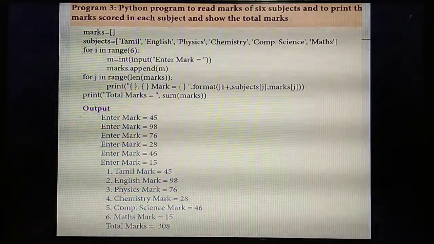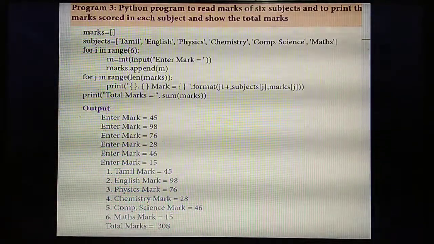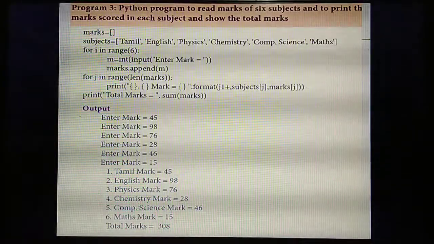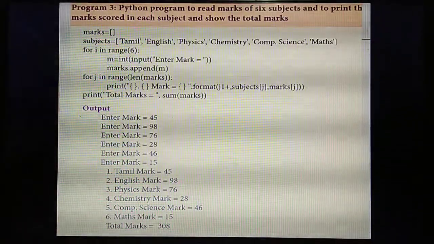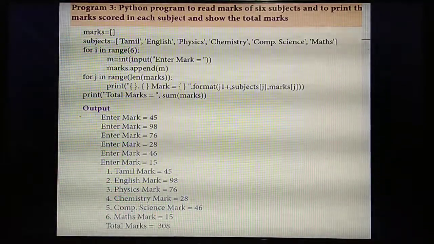Always the range function takes n minus 1, so 0 to 5. So totally 6 subjects. Okay. Next step is you are going to enter the mark for each subject.